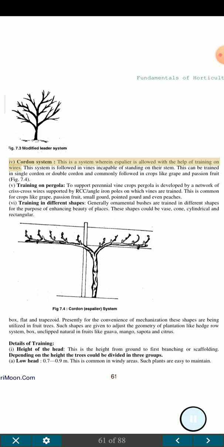IV. Cordon system. This is a system wherein a spalier is allowed with the help of training on wires. This system is followed in vines incapable of standing on their stem. This can be trained in single cordon or double cordon and commonly followed in crops like grape and passion fruit.